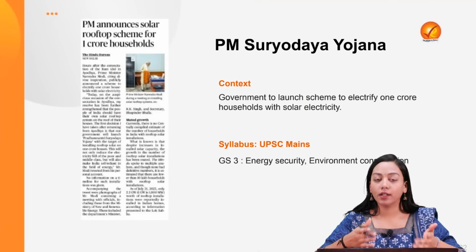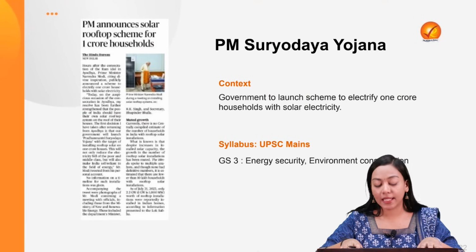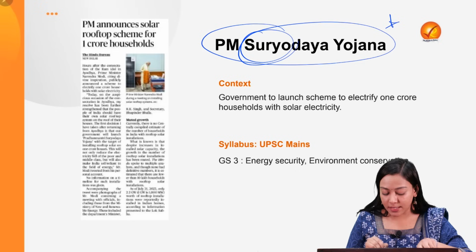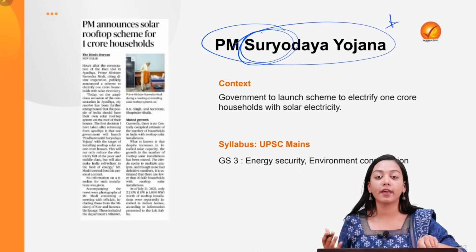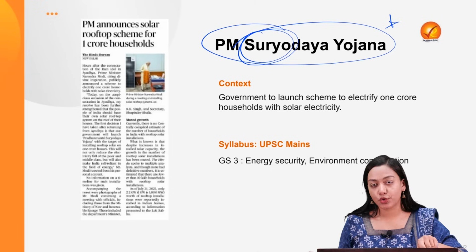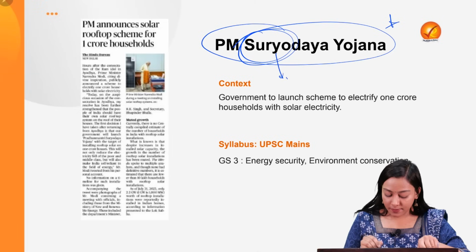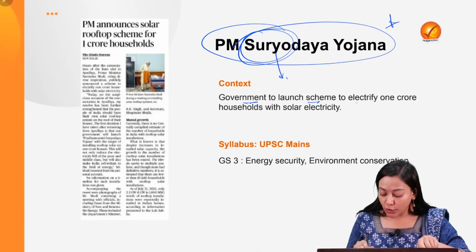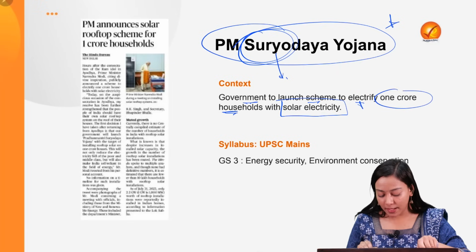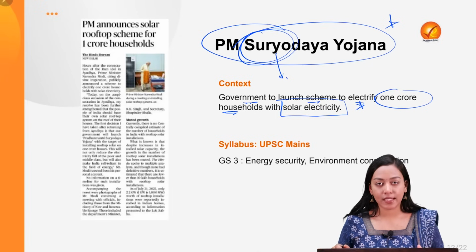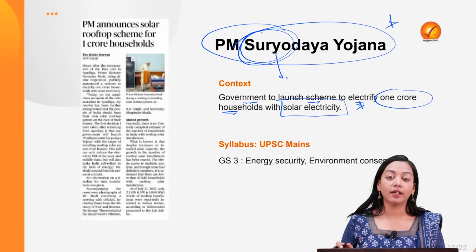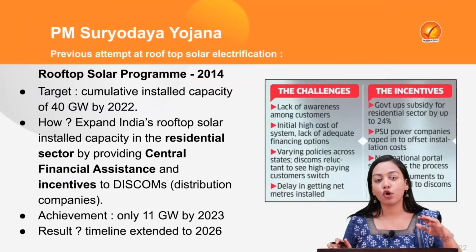Now coming to the third topic, this is about a recently launched scheme. This is Pradhan Mantri Suryodaya Yojana. As the name suggests, this is about increasing the solar efficiency or the renewable energy that we are creating from solar sources. So what is the context? The government has launched the scheme to electrify 1 crore households with solar electricity. What first of all is the need of the scheme? The need of the scheme is the lacunas, the challenges and the failure of the previous scheme that was operational.